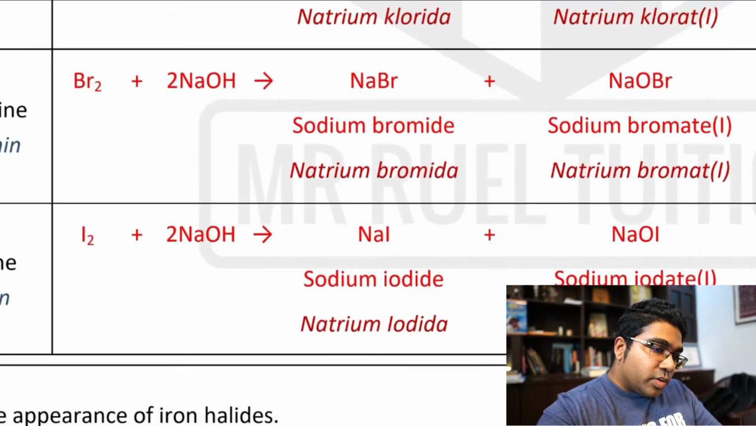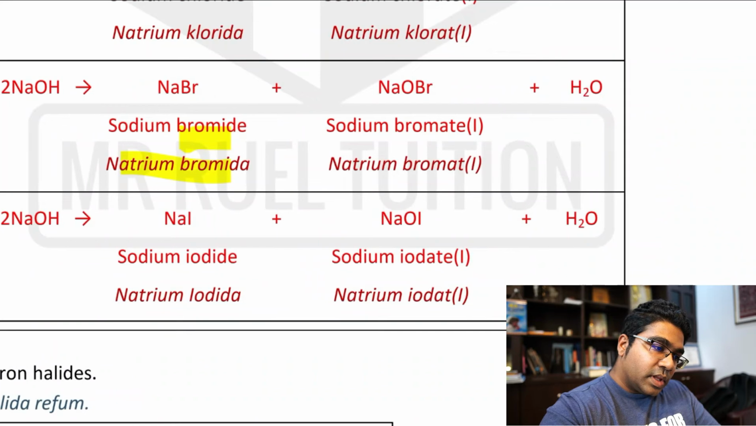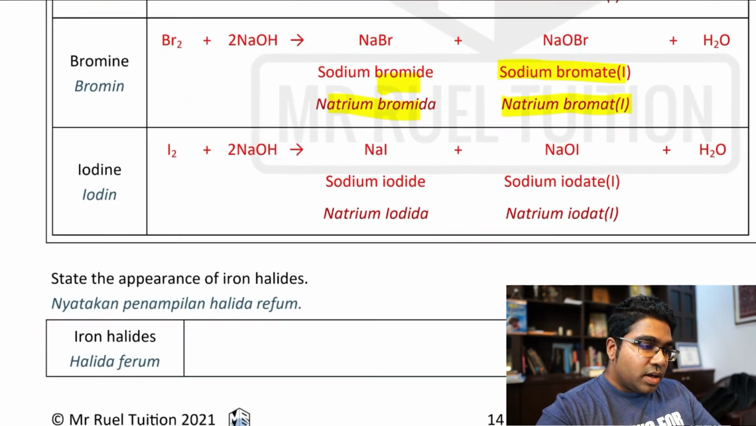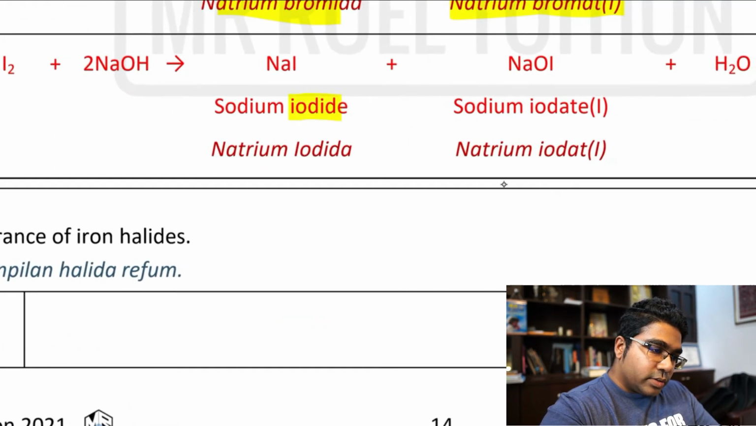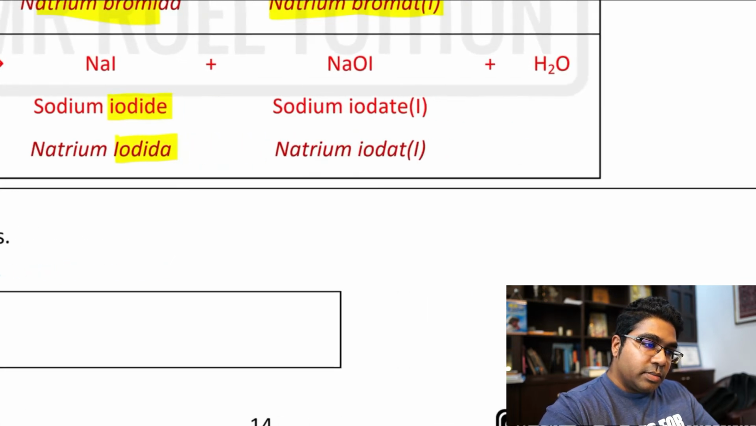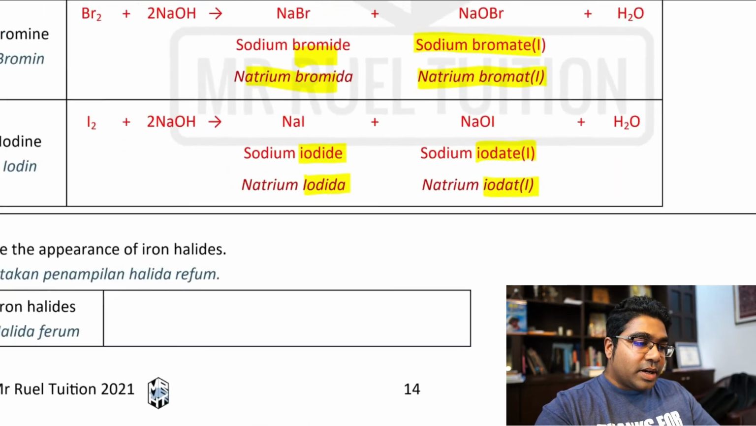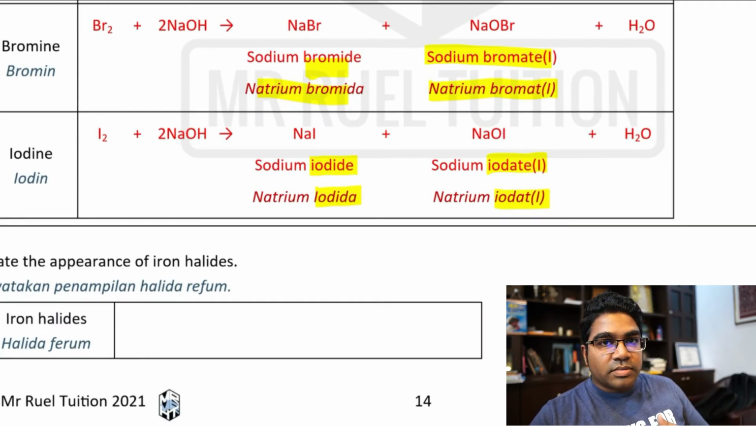Dengan bromine pula, with bromine we have sodium bromide, natrium bromida, and then kita ada natrium bromate 1, sodium bromate 1, and water. And then with iodine, dengan iodine kita ada sodium iodide, iodida, and sodium iodate 1, natrium iodate 1. Ini adalah tindak balas antara unsur kumpulan 17 dengan natrium hydroxide. This is the reaction between sodium hydroxide and group 17 elements, the halogens.